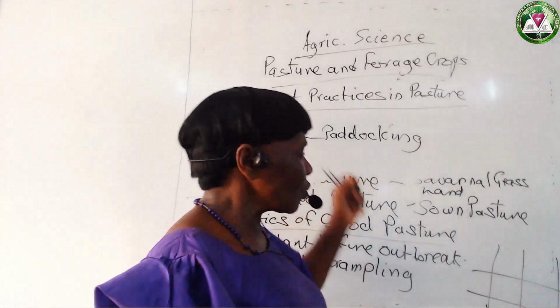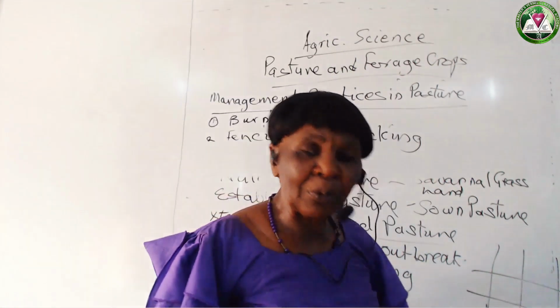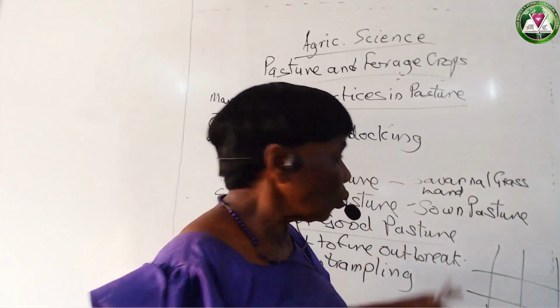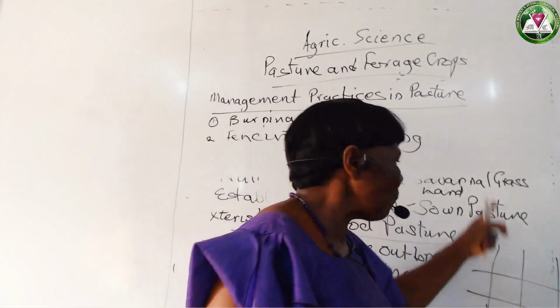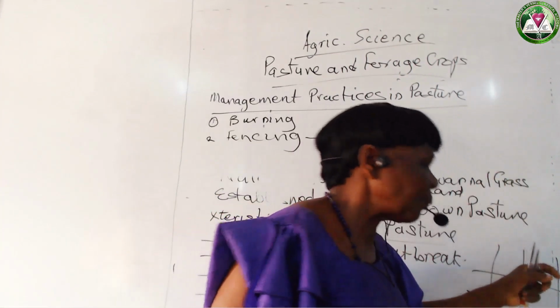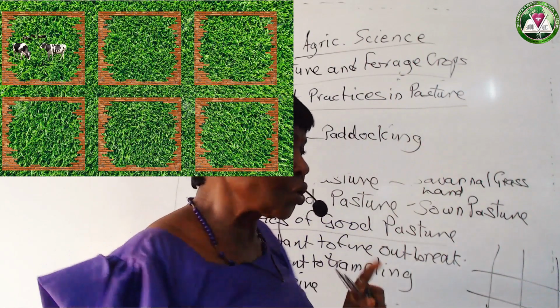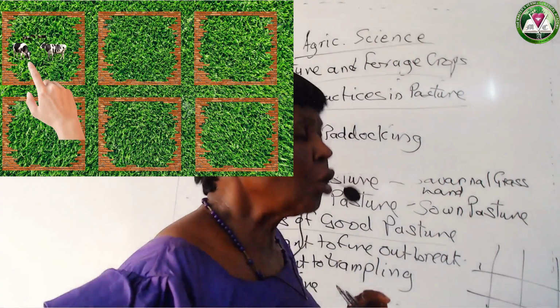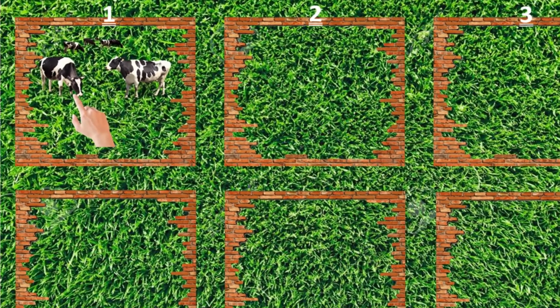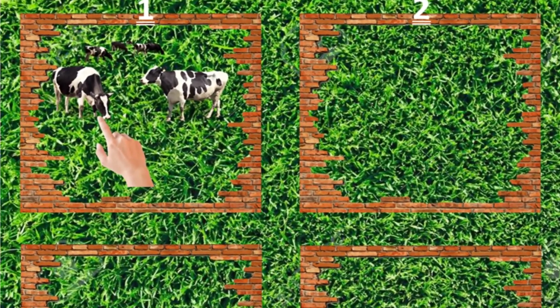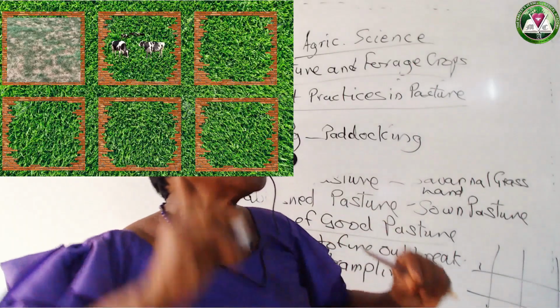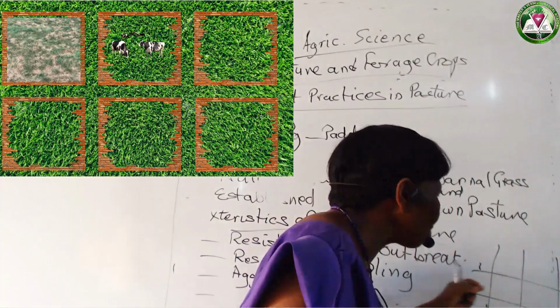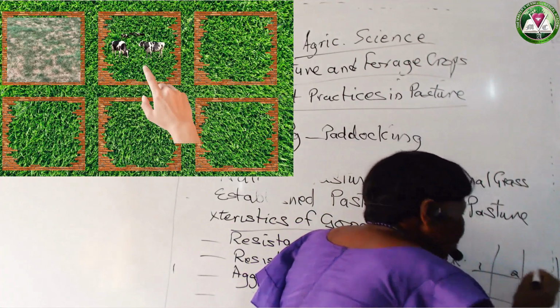And these paddocks will now enable the farmer to take the animals from one section to another section. Maybe the whole of this month, the farm animals will be feeding on this portion. Then next month, they will leave this portion and come to the second portion.